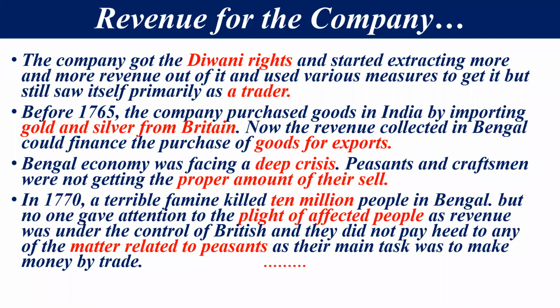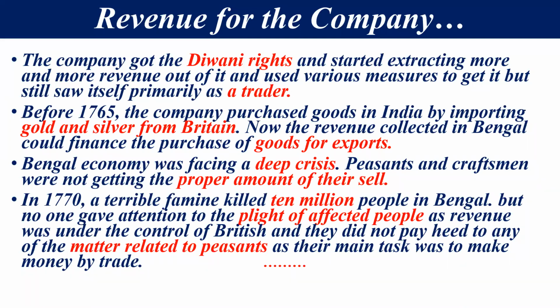But my dear student, they are just only financial administrator. Their main aim is trade. They wanted just only money. They don't want to be the ruler of the country. अभी तक उन्होंने केवल दीवानी राइट अचीव किया है. वो देश के राजा नहीं बनना चाहते थे, उनको तो पैसा अर्न करना था. This was the basic aim of them.